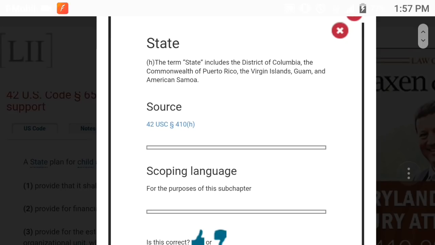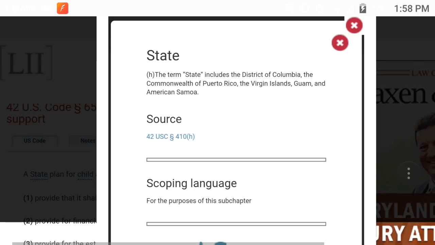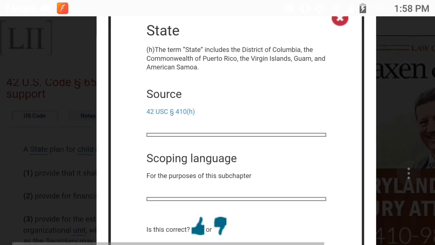No, it's not saying that. These areas are also considered states, or a part of the states that create the 50 states, should I say. So now let's go and prove that as well.